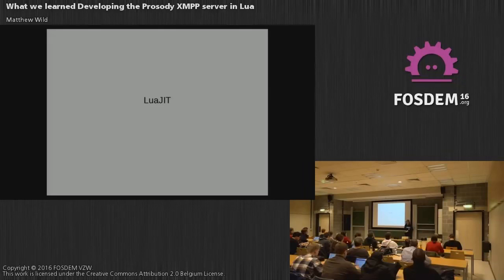Speaking of memory usage, standard Lua has been great. String interning has really been helpful. We find it helps with memory usage and also with speeding up. We have a lot of short strings in XMPP that we need to compare and such. The only place it is a pain is in our network buffers and things where we're handling just arbitrary data from the network. That's something we're hoping Lua 5.2 will resolve, which we haven't yet moved to.